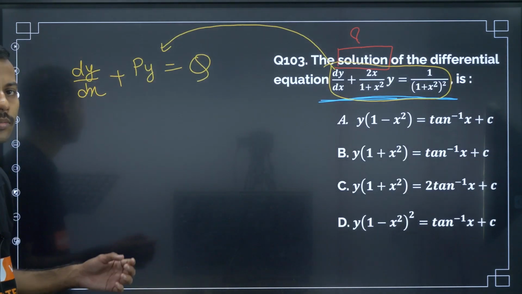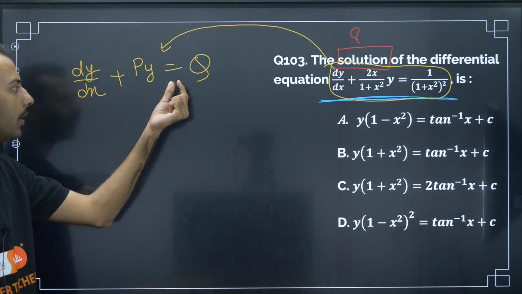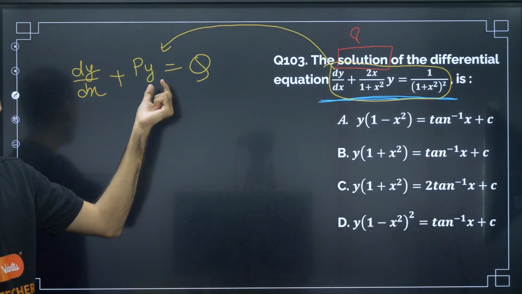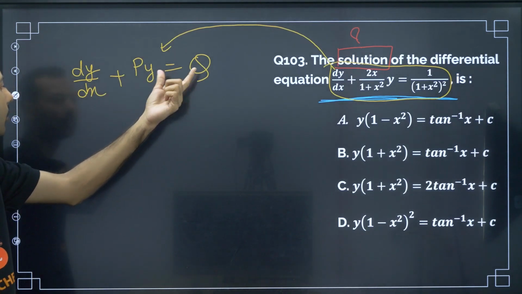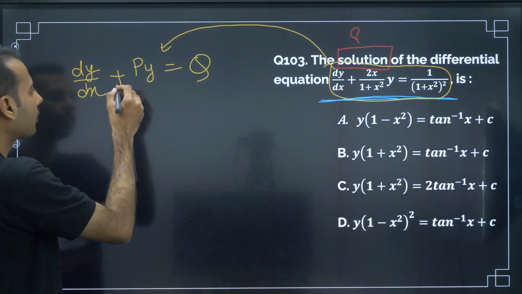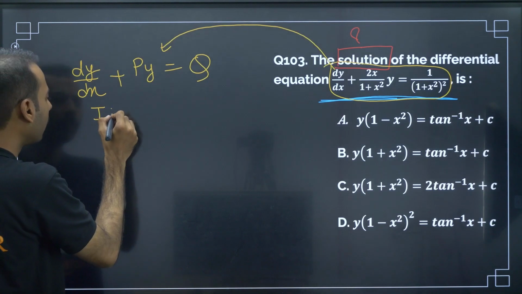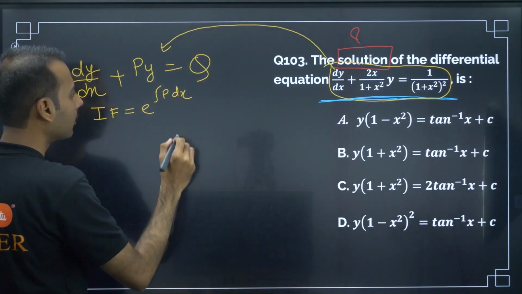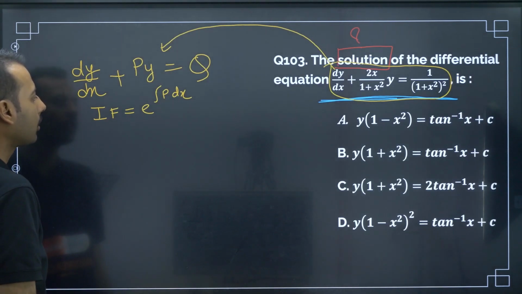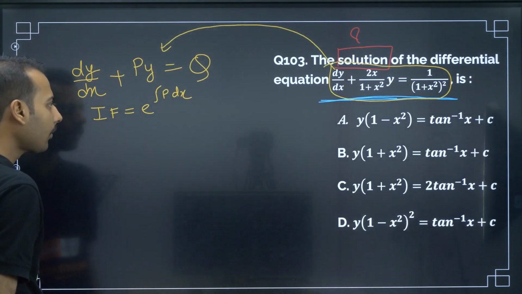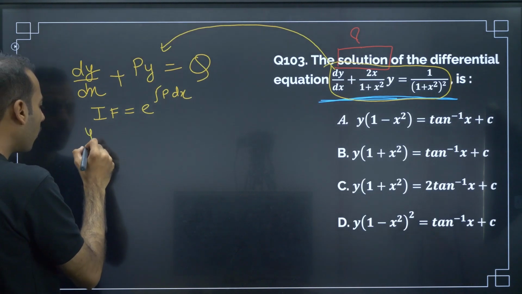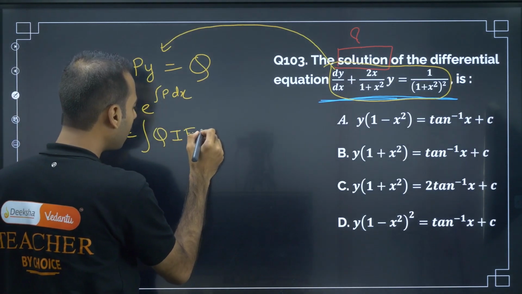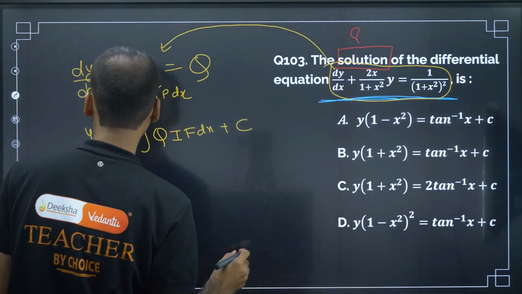Now one algorithm in NCERT, in linear differential equations chapter: if any linear differential equation is in this form, dy by dx plus py is equal to q, then for this we have to find IF, integrating factor, which is equal to e raised to integration p dx, and solution for this is given by y into IF is equal to integration q into IF dx plus c.